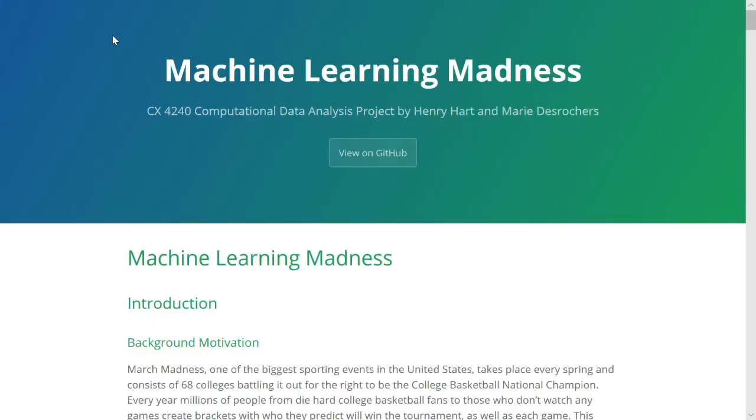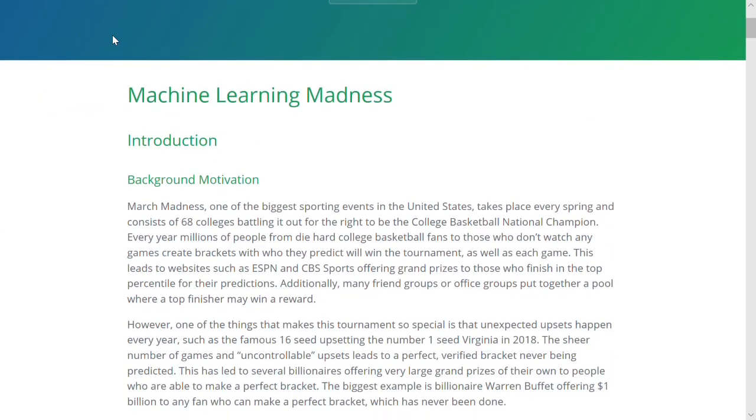Hey everyone, for our CX4240 final project, we chose to look into using machine learning to predict which teams will make it to March Madness and how they will finish. Every year, millions of people create brackets with who they predict will win the tournament, as well as each game.